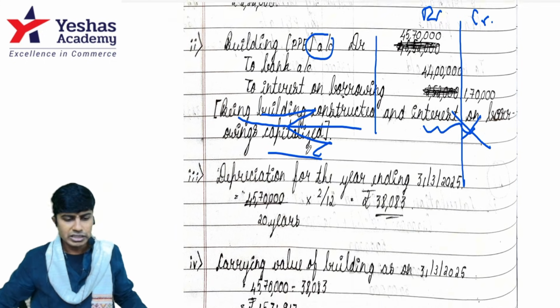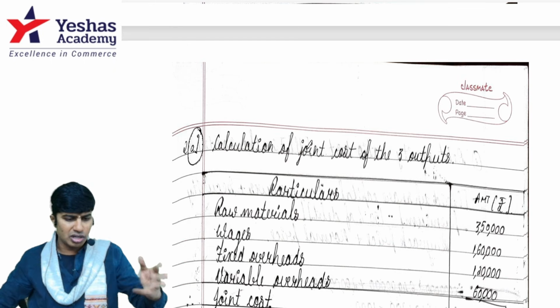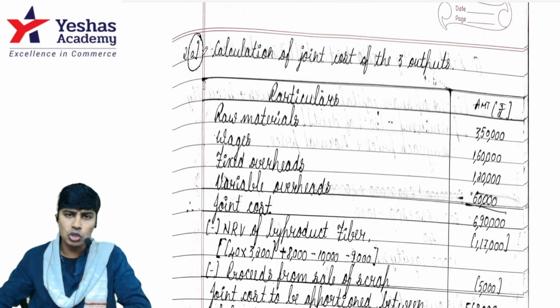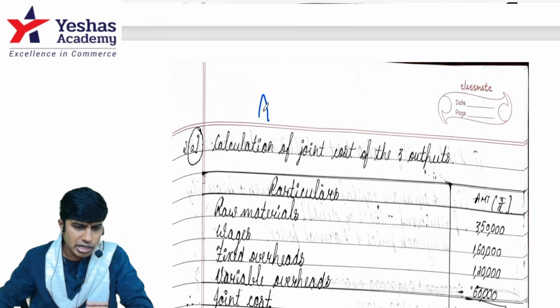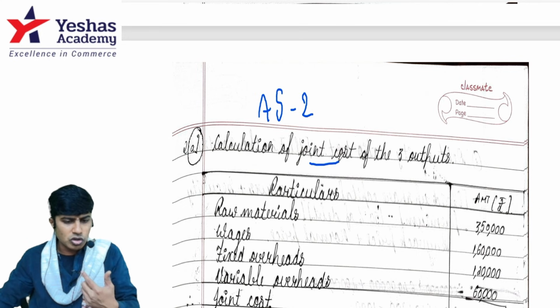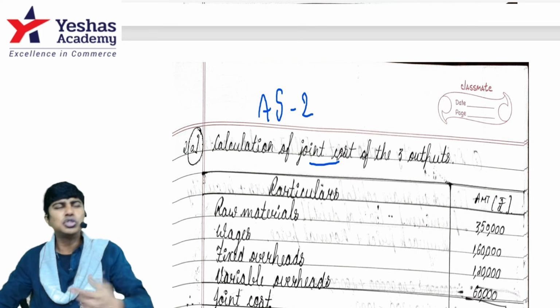Are you getting it? Then depreciation computation, very good. Other computations have been done well. And we have some joint cost. See, this 2A is based on accounting standard 2, splitting the total cost between joint products and byproducts. See, now I know joint cost and I identify. The evaluator should not get irritated.